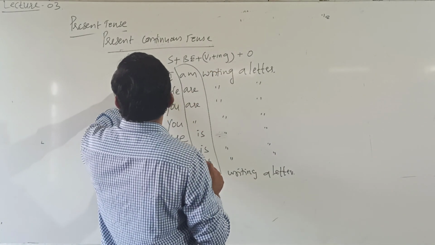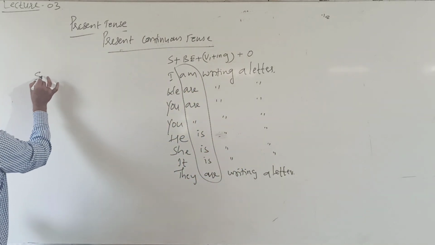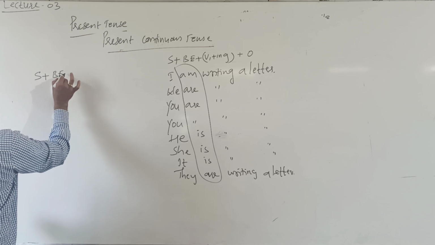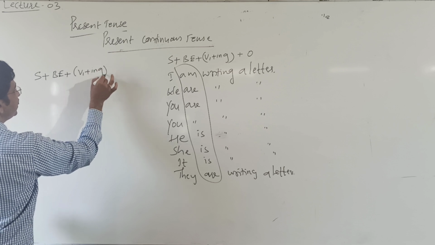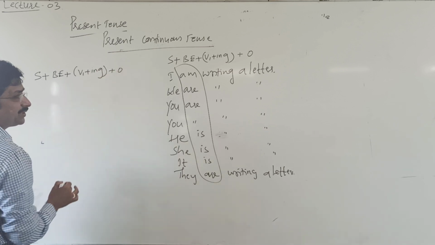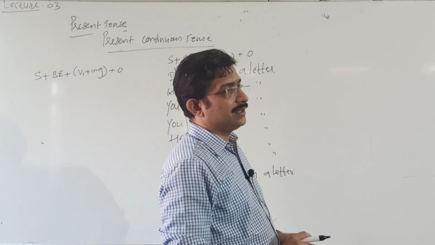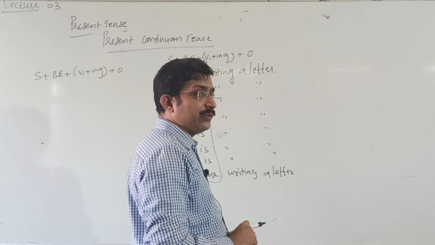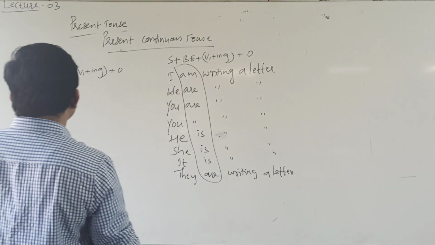What is the standard structure here? S plus a be form plus V1 plus ing plus object. What is its negative? As I said, adding negative with the helping verb gives a negative statement.